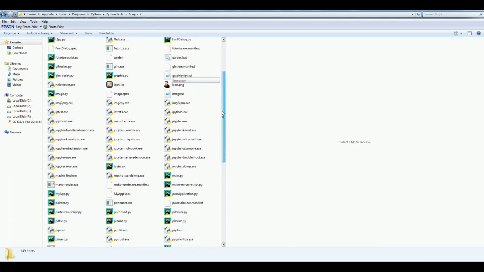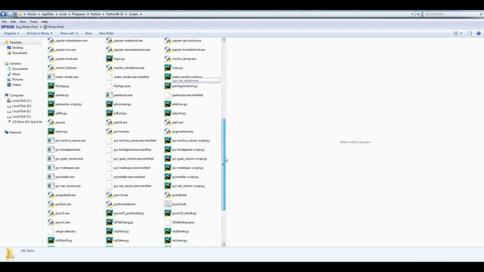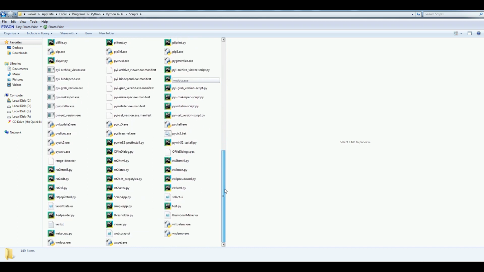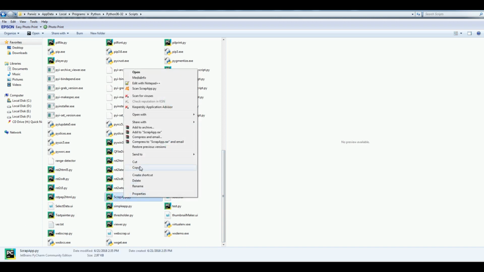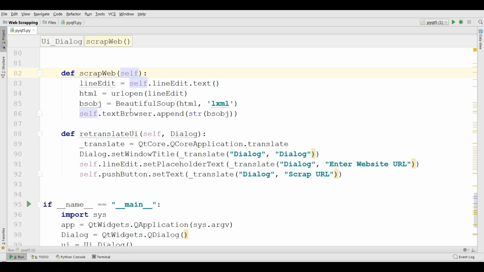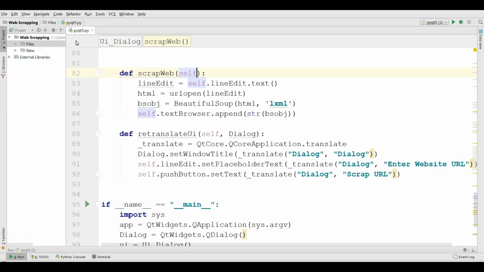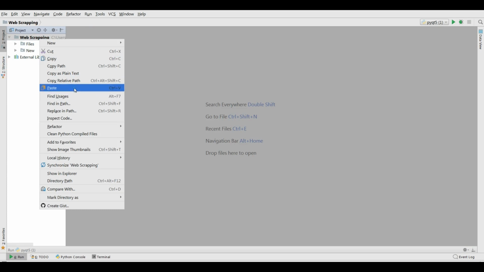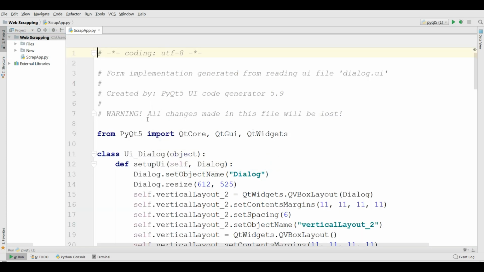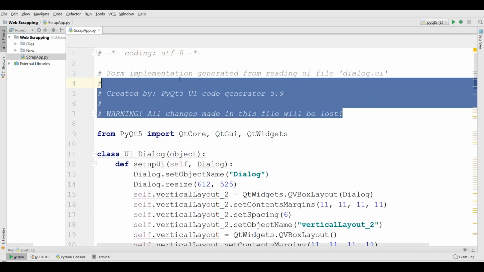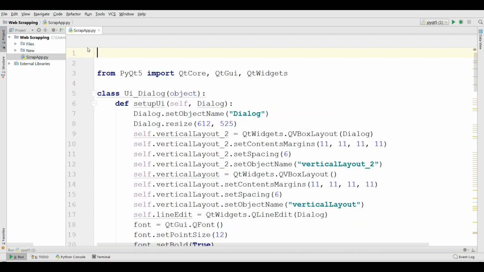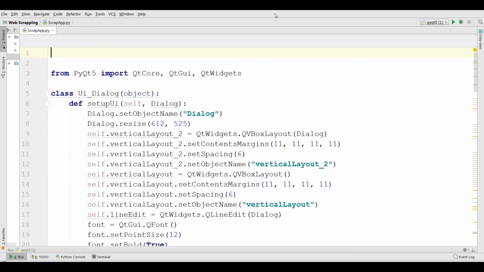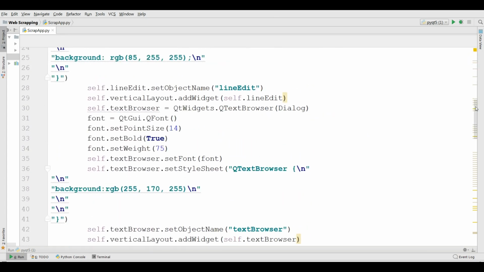If I check this folder, there should be a scrap app. Let me bring it. It should be in this section. Yeah, this is scrap app. Now I'm going to just copy this and paste it in my PyCharm. Yeah, this is my scrap application that I have designed in Qt Creator Designer, and I have converted that.